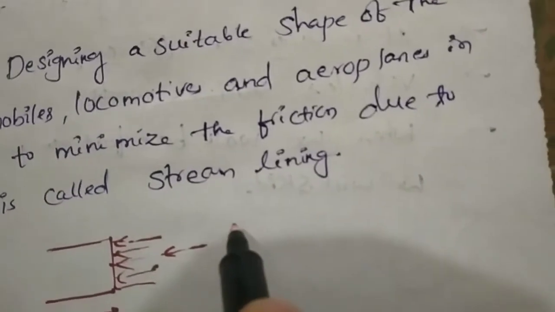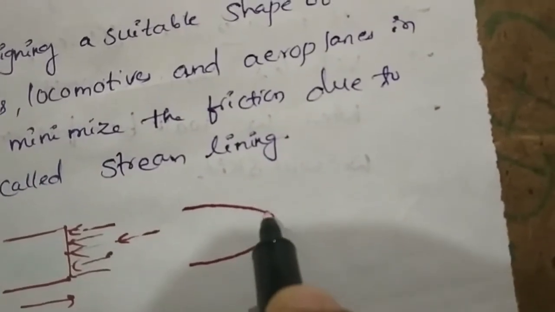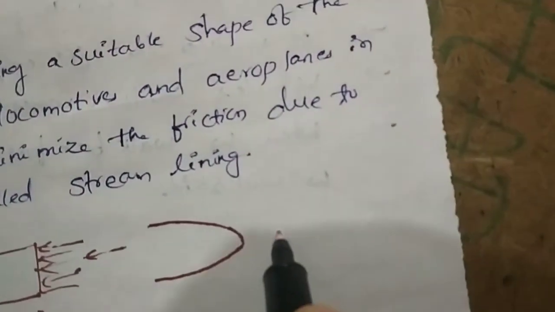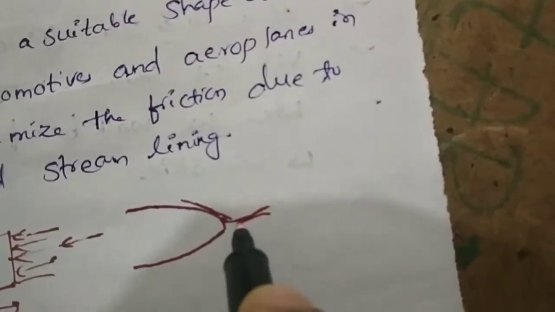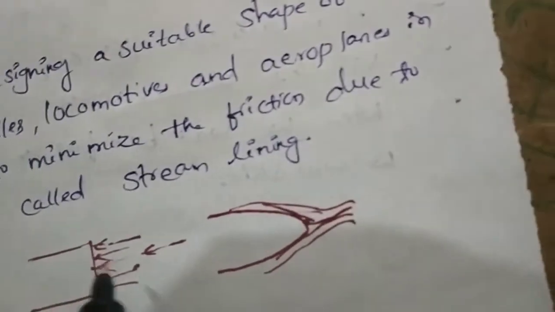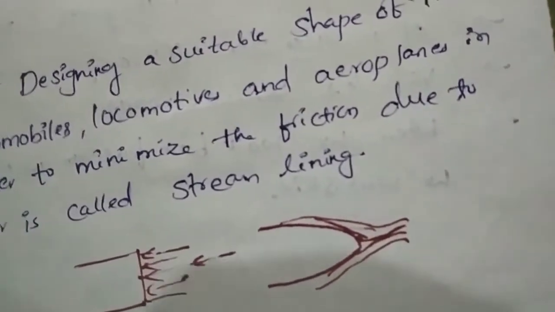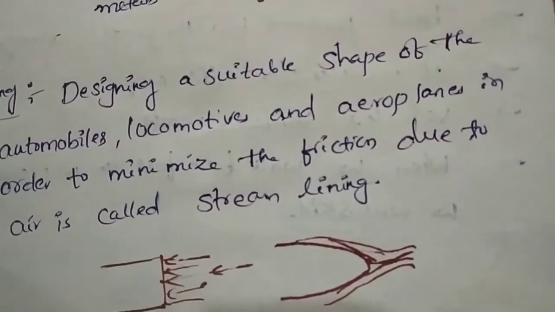If you change that surface like this, what will happen? Here, the air is completely blocking and it may stop the vehicle. At the same time, the parts may be damaged when the vehicle is moving at high speed.